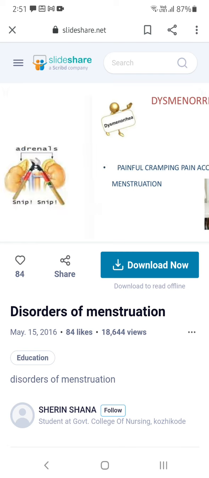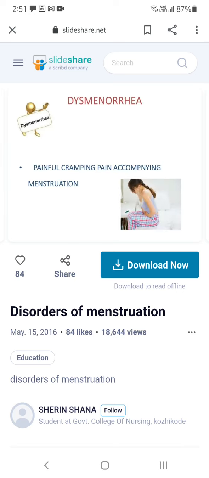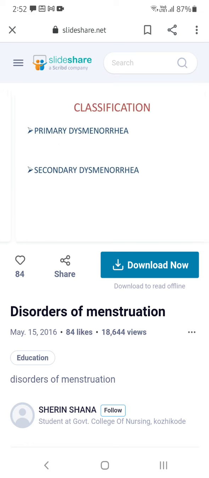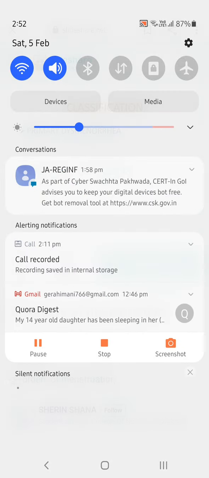This is the first condition, cryptomenorrhea, which we have seen, and also amenorrhea. Now the second condition is dysmenorrhea. What is dysmenorrhea? Every woman will have pain in the abdomen during the menstrual cycle. Painful cramping during menstruation is called dysmenorrhea. What is the classification? Primary dysmenorrhea and secondary dysmenorrhea.